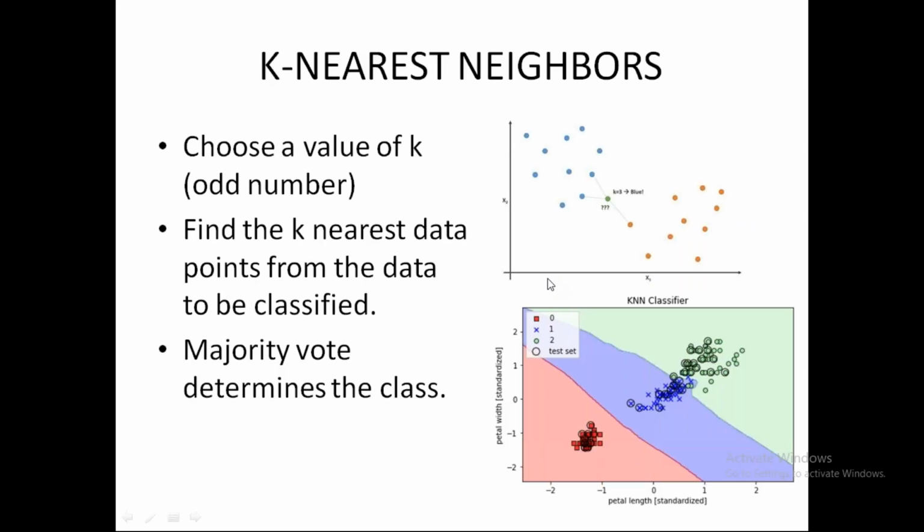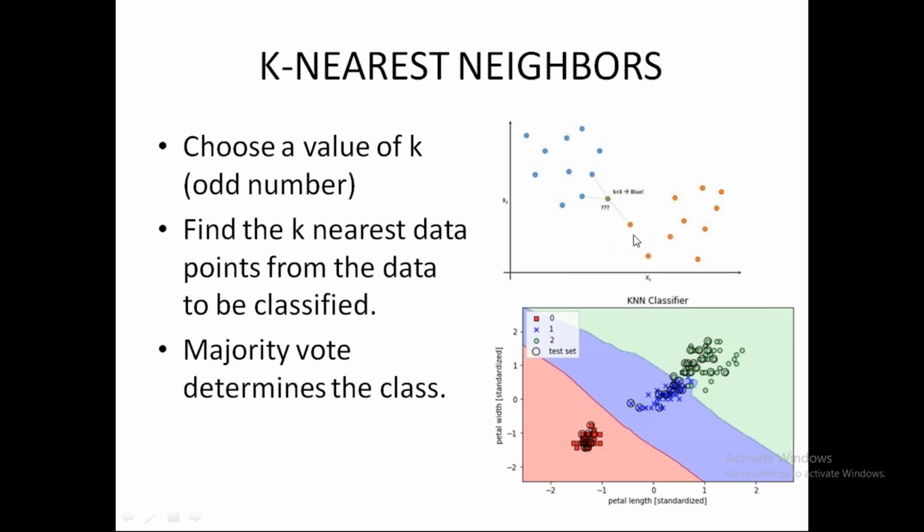Next we have k nearest neighbor. So in k nearest neighbor, let's say I have a data point. What we do is, first of all, we take k and give it a value. The variable k, we give it a value, and the value we give should be an odd number. Now, why should it be an odd number? I'll tell you. So let's say I have this data point. I take k equal to 3.